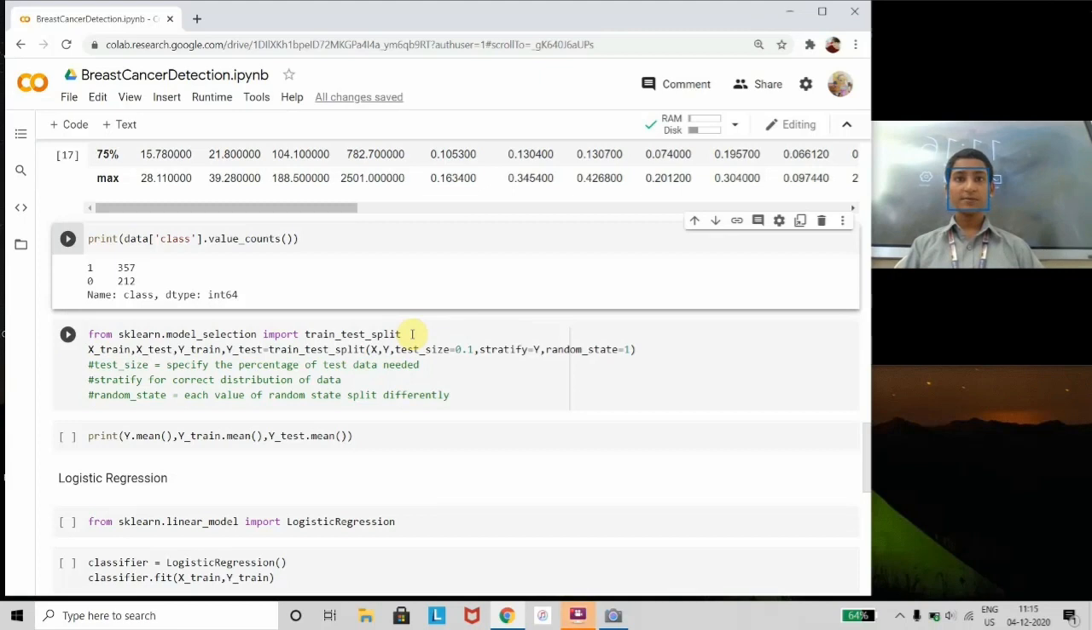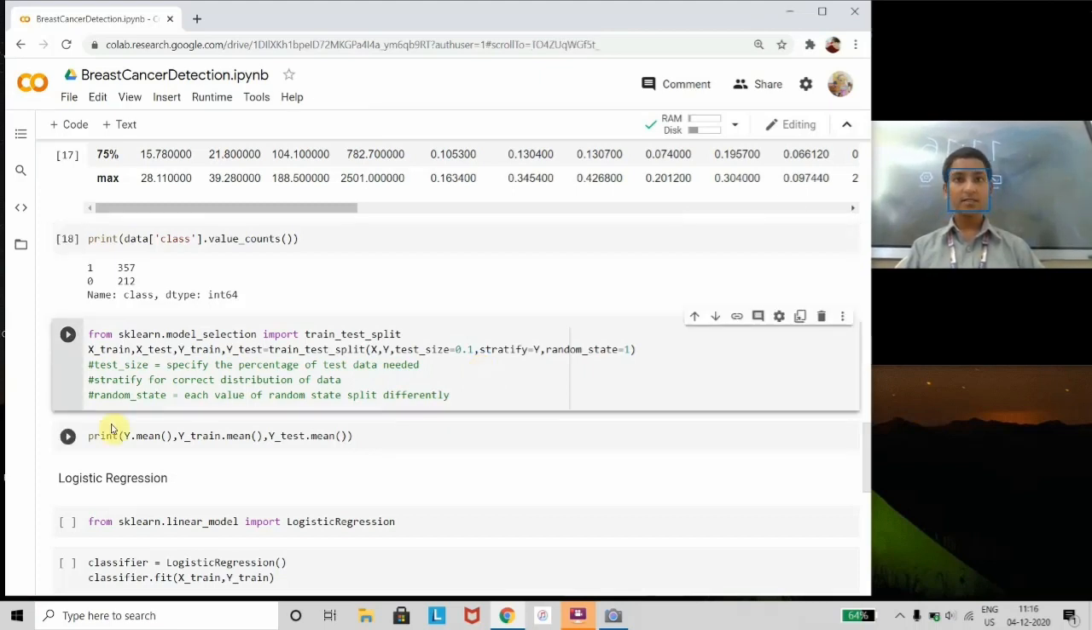Now our job is to split the data into training data and testing data. Training data is used to train the model and the testing data is used to test the model after it has been trained. As you see here, we have split the data into a training part and a testing part. Here, the test size equal to 0.1 represents that 90% of the data is loaded into the training part and 10% of the data is loaded into the testing part. Here, stratify ensures that there is equal distribution of data into the training part and the testing part. And the random state equal to 1 refers to the data being split randomly.